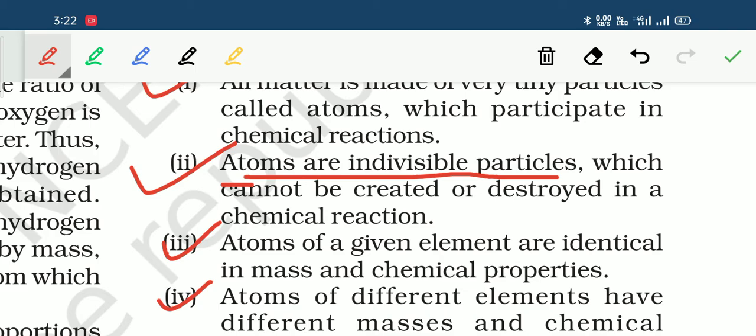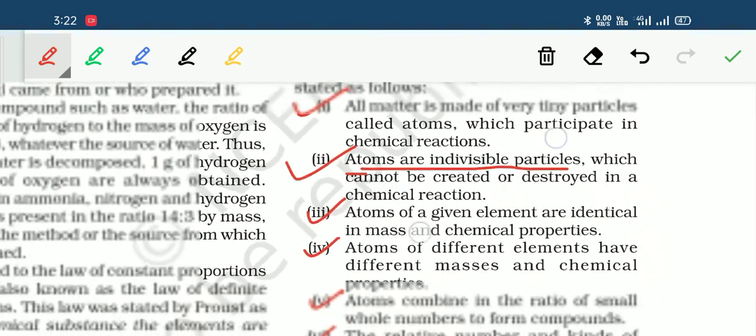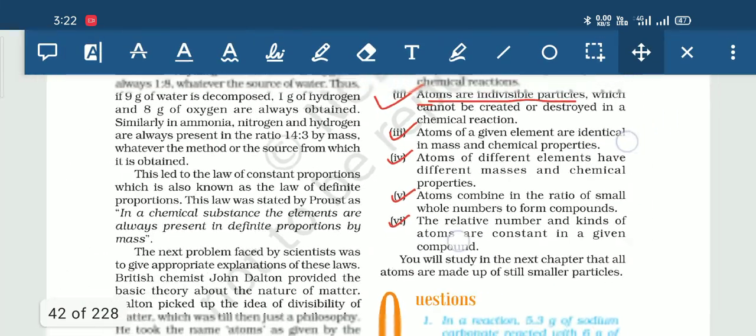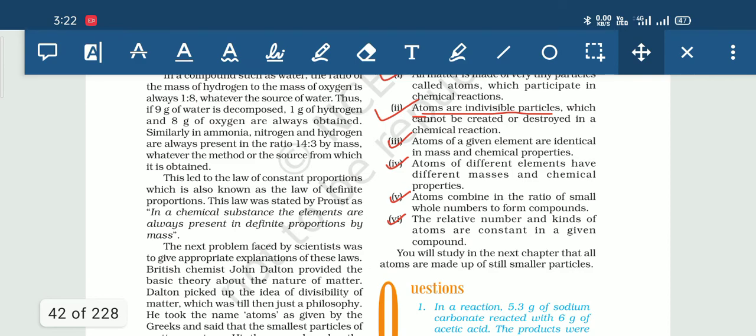With this, we have completed Dalton's atomic theory. Note down, students, once again, you have to remember these postulates, you have to learn these postulates in this particular order only. You cannot change their order because these are the postulates of the theory.